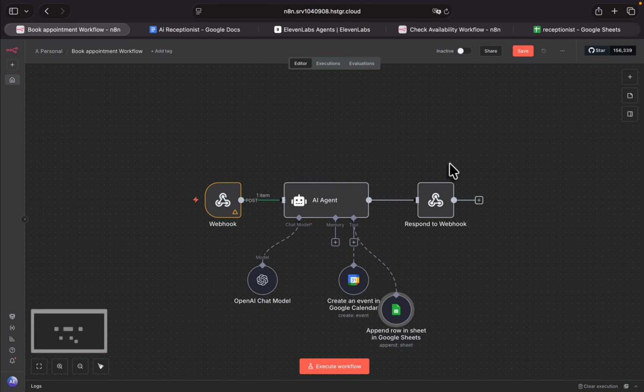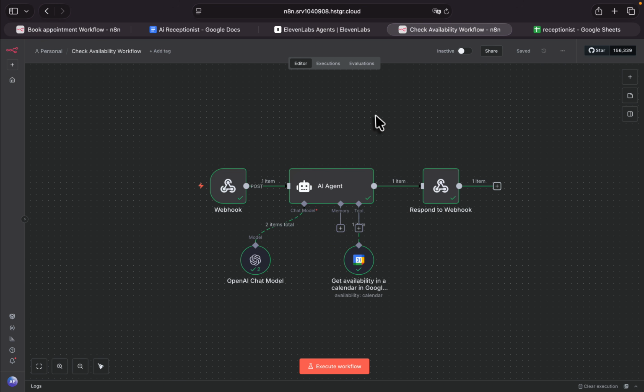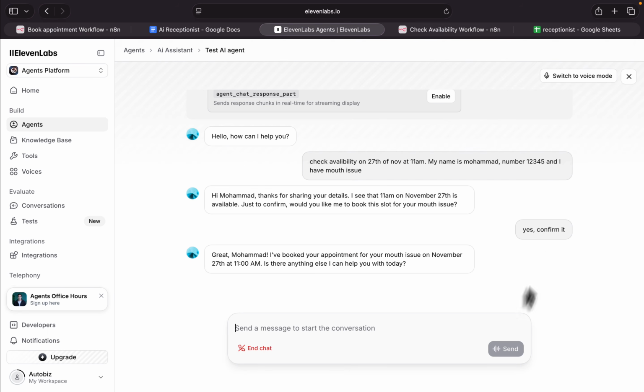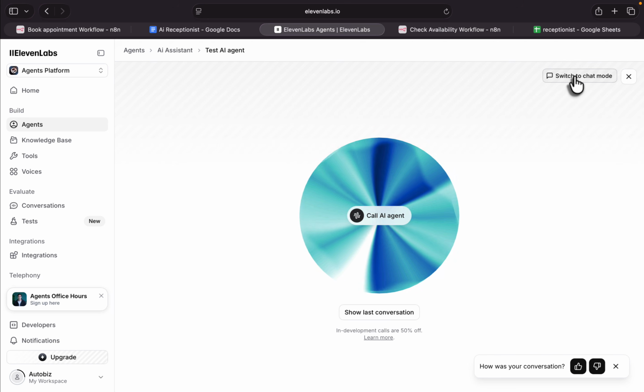Now, let's actually test it out again. This time I want to use the voice message. Let me save this first. Go to check availability. And yeah, let's start. Let me end this chat. Switch to voice chat mode, and let's call the AI agent.